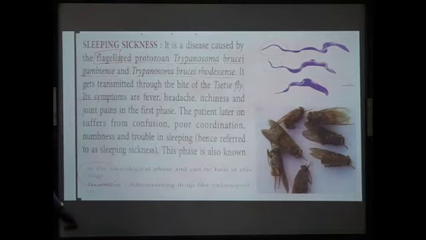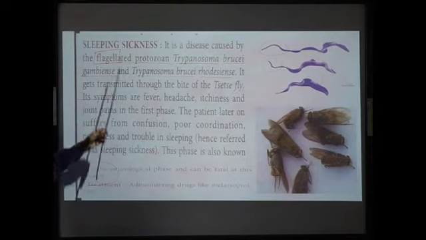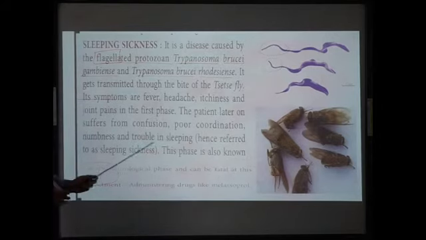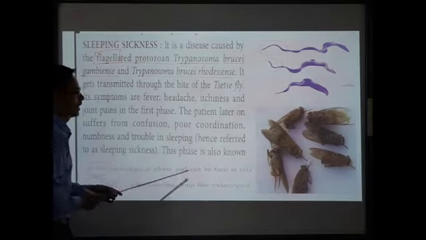Clear? And remember, you have to underline it when you are writing it, because every time you write the scientific name, it has to be underlined. Keep it in mind. Now, this sleeping sickness is transmitted by the bite of a tsetse fly.